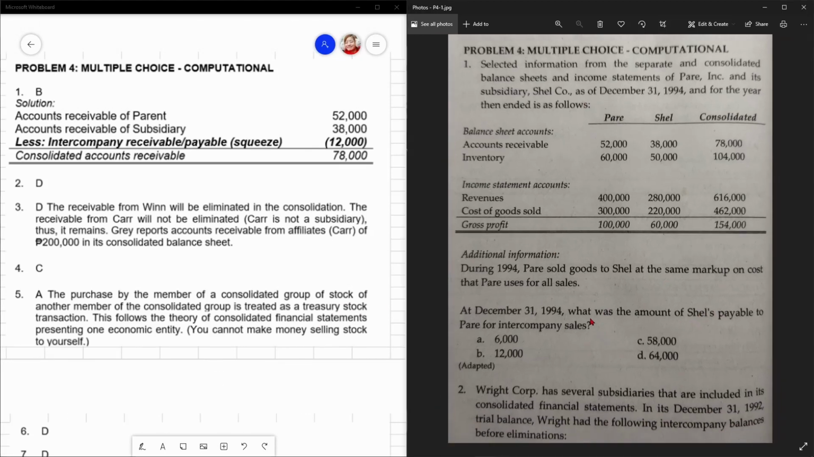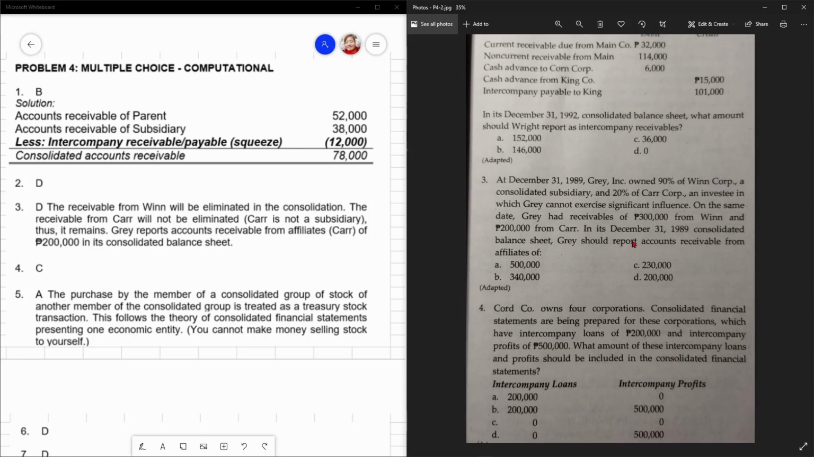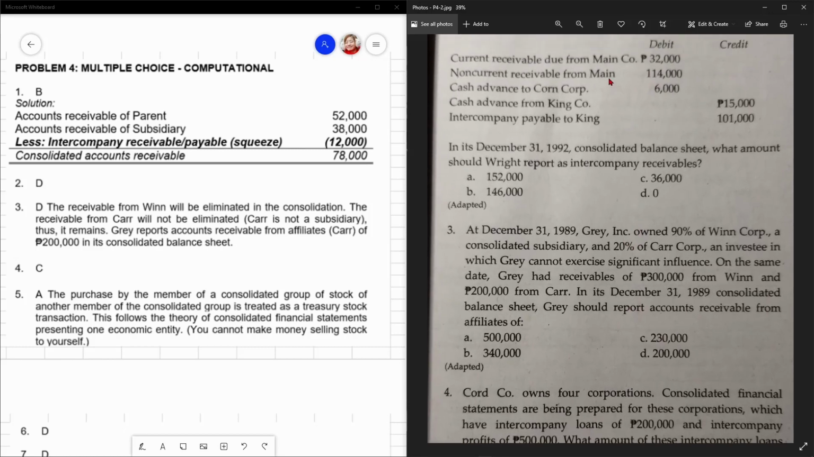So, number 2. Rightco has several subsidiaries that are included in its consolidated FS. So, in its December 31, 1992 trial balance, Wright had the following intercompany balances before elimination. So, current receivable due from Mainco, debit, non-current receivable from Mainco. So, ito yung mga subsidiaries niya, si Mainco. Cash advance to Cornco, subsidiary na rin. Cash advance to Kingco. Cash advance to Cornco, so debit. Cash advance from Kingco. Credit 15K, intercompany payable to King.